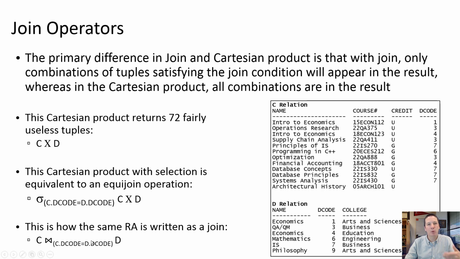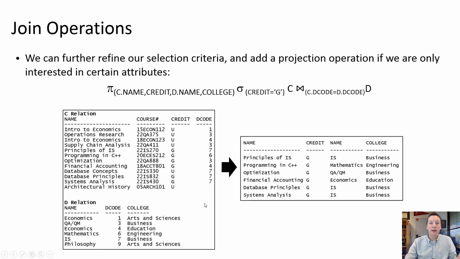And this is just a kind of more efficient way to write relational algebra that's going to generate the same relation. And this is something that we're going to see over and over again as we're writing SQL queries, is that there are typically going to be several different ways you could write a query to get the same result. Sometimes one way is going to be easier than the other. Sometimes one way is going to be more efficient than the other, but you just have some choices there. And of course, just like with our other relational algebra operations, we can nest these operations.